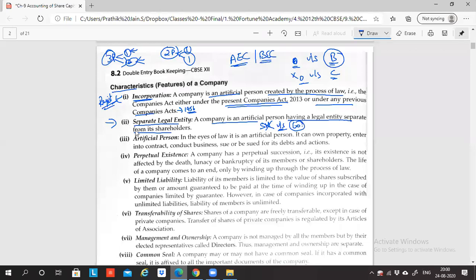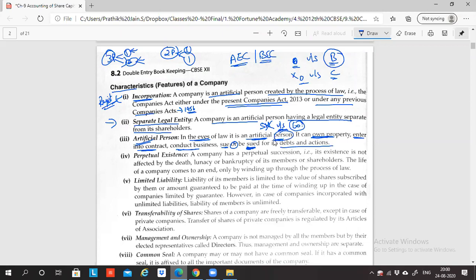Second, third point, it says that it is an artificial person. In the eyes of law, the company is an artificial person. So the company being a person, it can own property in the name of the company. It can enter into contract with somebody. Reliance Limited is a company that can enter into a contract with me, Pratik. Right? It can conduct business also. The company can sue or be sued. The company can sue somebody. If some person is not paying money to the company, the company can sue that person. And if the company is not paying money to somebody, the opposite person can come and sue the company. It can sue or be sued for its debts and actions.